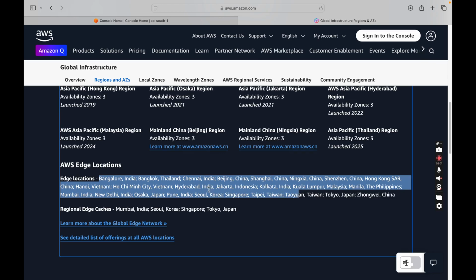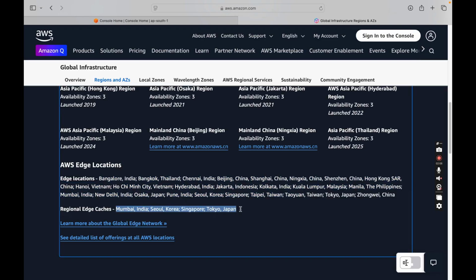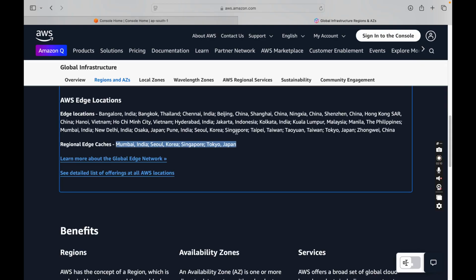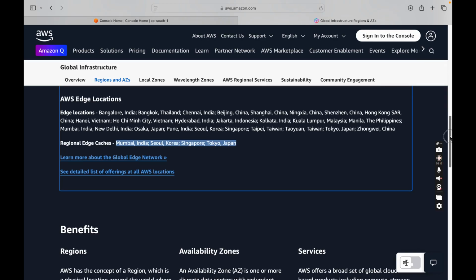So that is kind of caching the content. And there are regional caches also for frequently accessed data. This is just for caching, so you will not be able to run your compute and storage there.